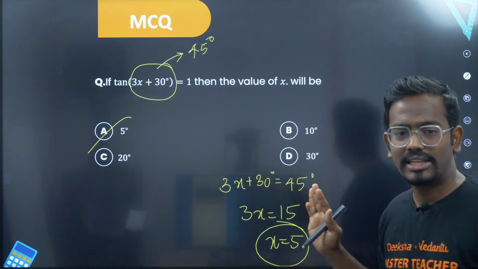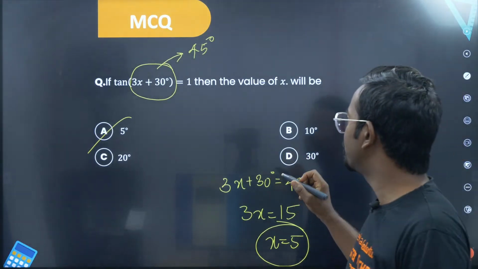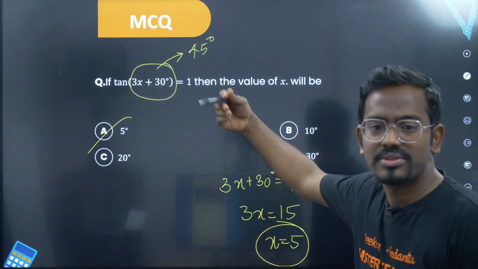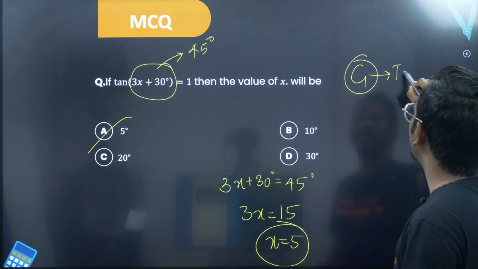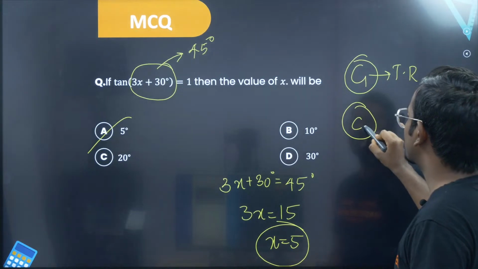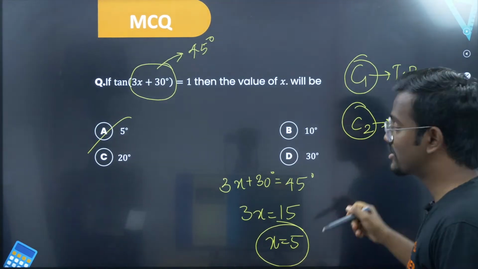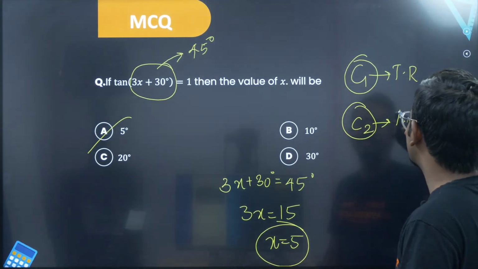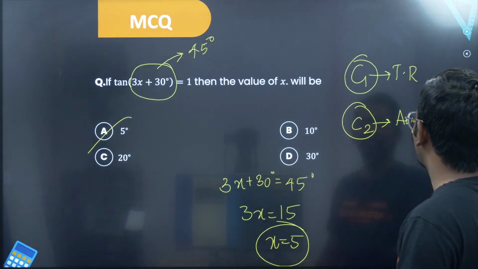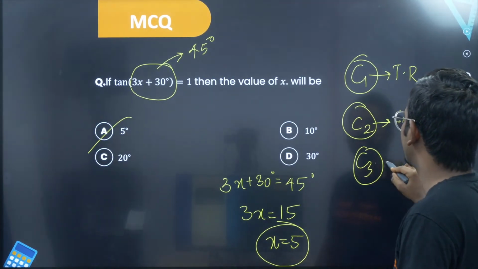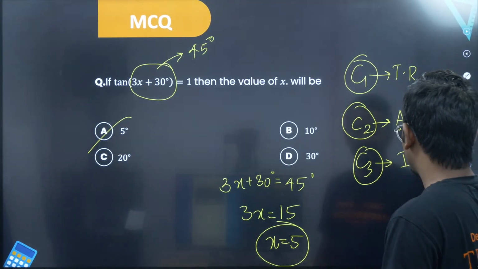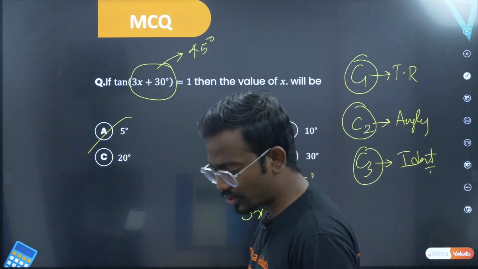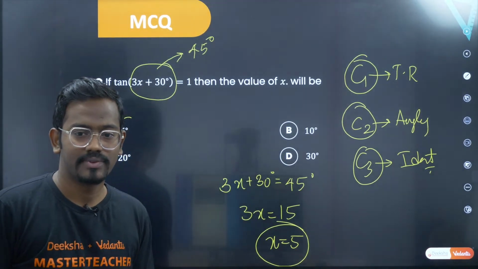Okay. So till here, what we have discussed are basically MCQs. These types of MCQs can be asked. Again, I am noting this. Category 1: questions on trigonometric ratios. Category 2: questions on standard angles. And category 3: questions on identities. So you should know these things. Hope this is clear. Yes.